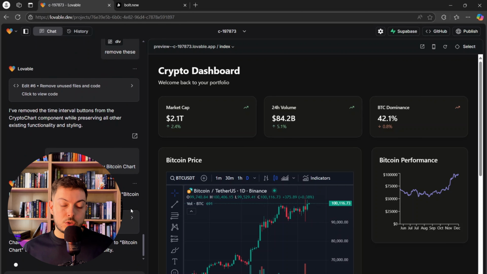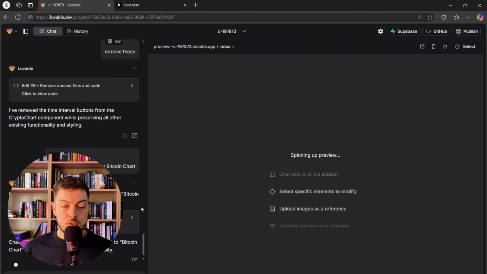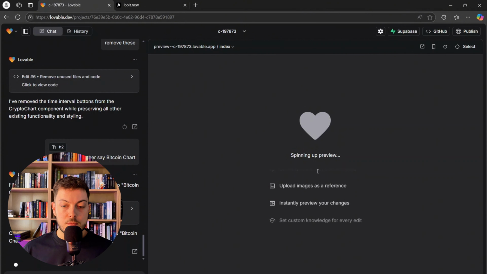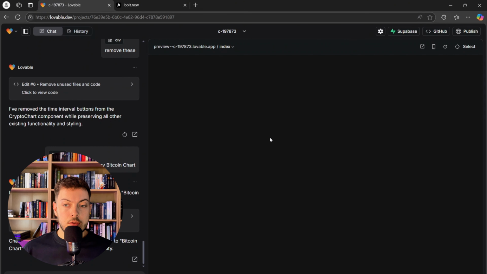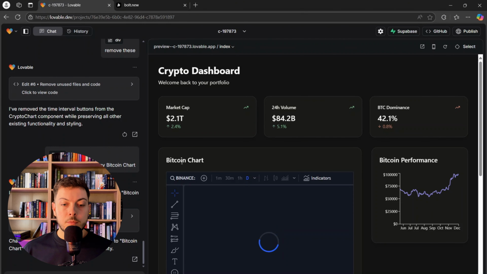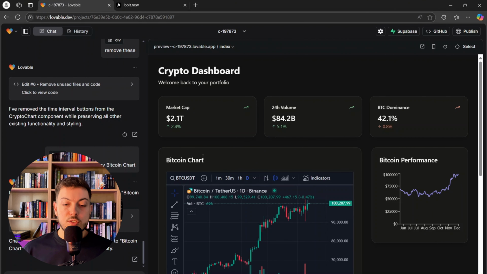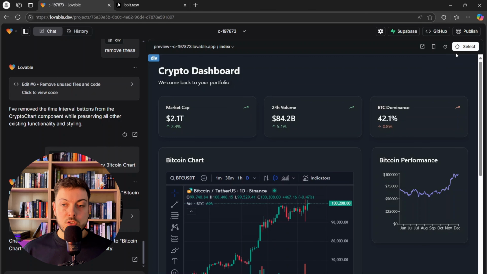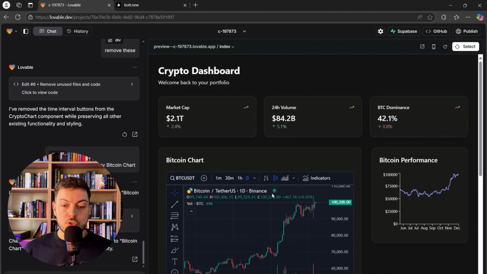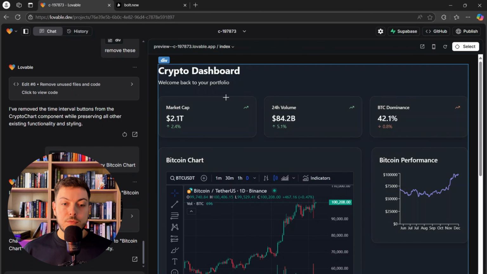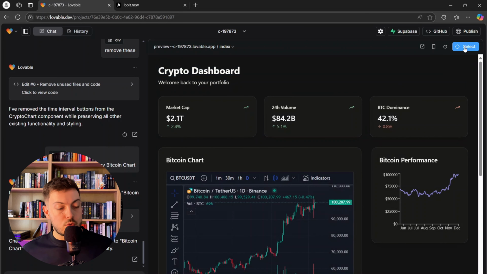So it should change it up now. Let's give it a second. So it's spinning up the preview. And there you go. We've now got it changed from Bitcoin price to Bitcoin chart. And yeah, you can just hit select again and you can literally change up any of these elements, which I think is really, really awesome.